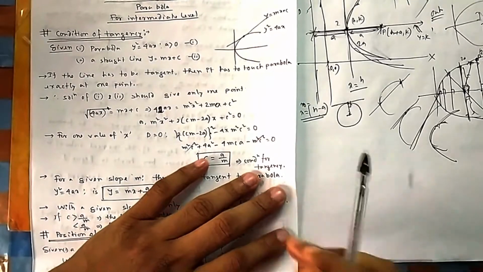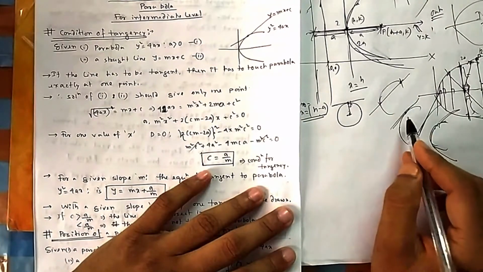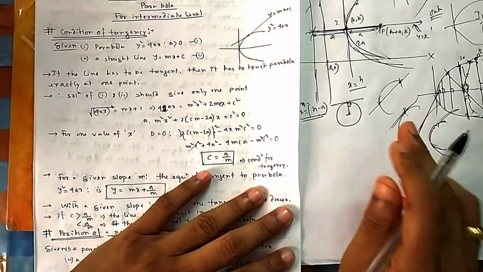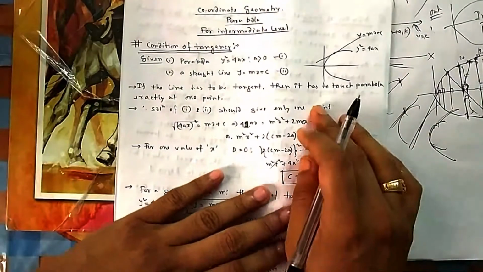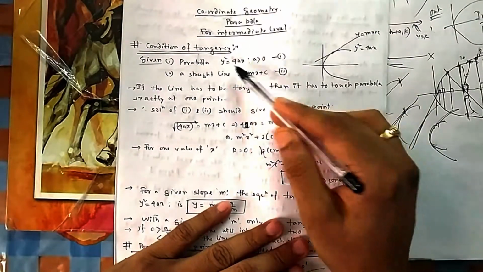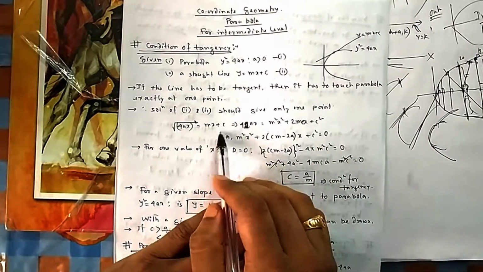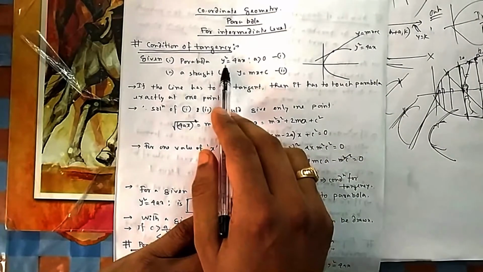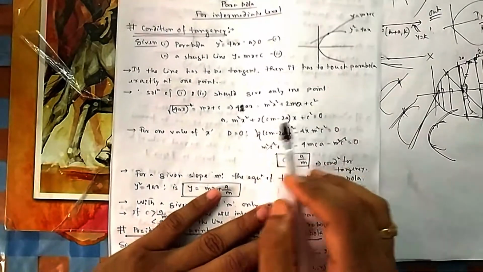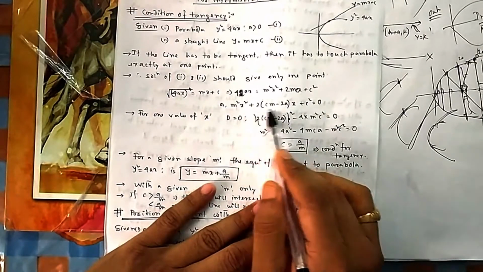So for the parabola, you solve the parabola and this straight line together, and the solution should give me only 1 point. If it gives only 1 point, then it will be a tangent. So that is the idea. What I will do is put y equal to mx plus c here, so it will be (mx plus c) whole square equal to 4ax. Or I could do the reverse: y is equal to root of 4ax, put it there and take the whole square on both sides.